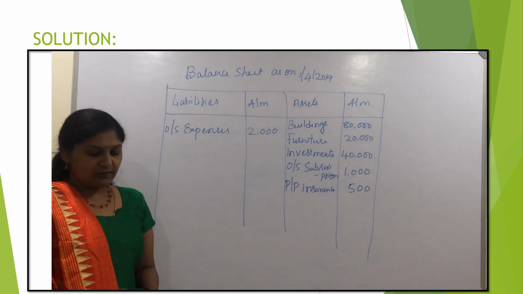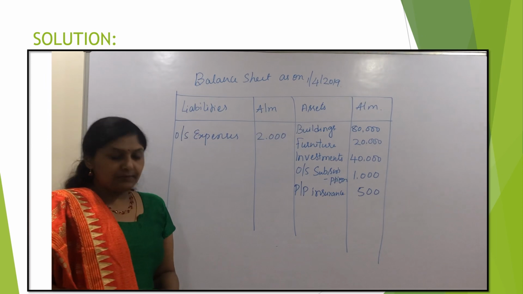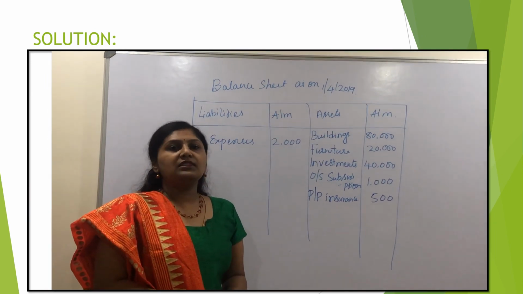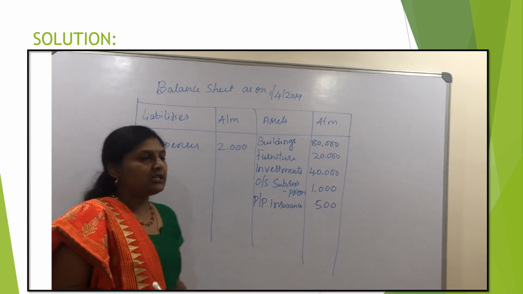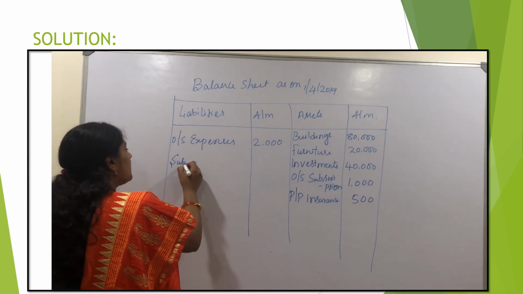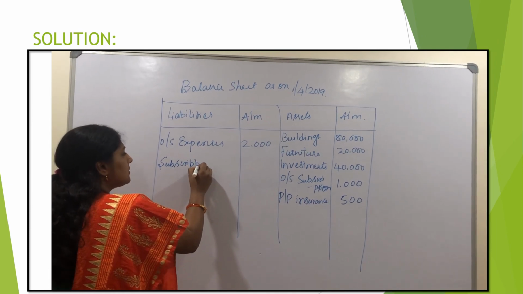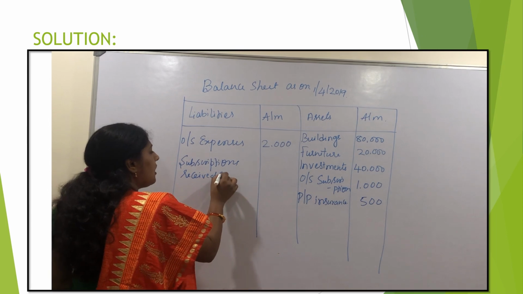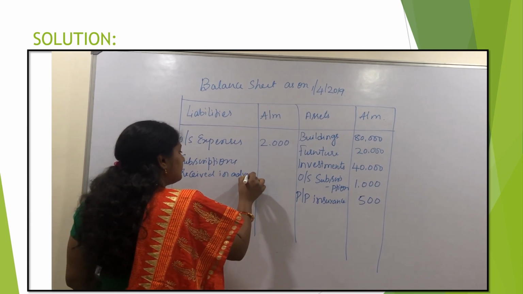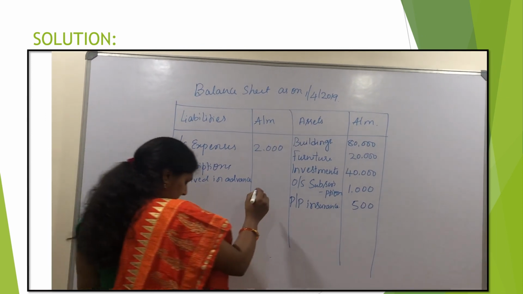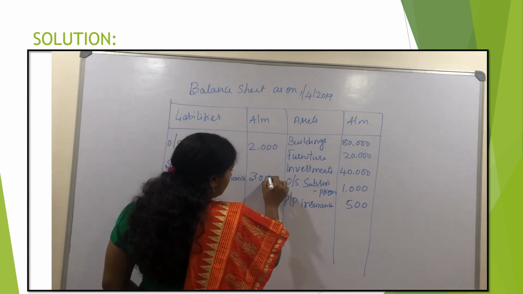After the prepaid insurance, we have subscriptions received in advance. Income received in advance is always treated as a liability. So we need to treat it below the liability. Subscriptions received in advance, and the value is 3000 rupees.